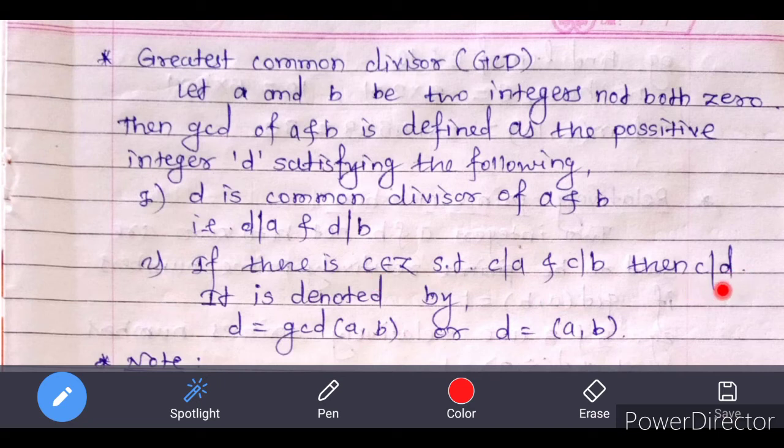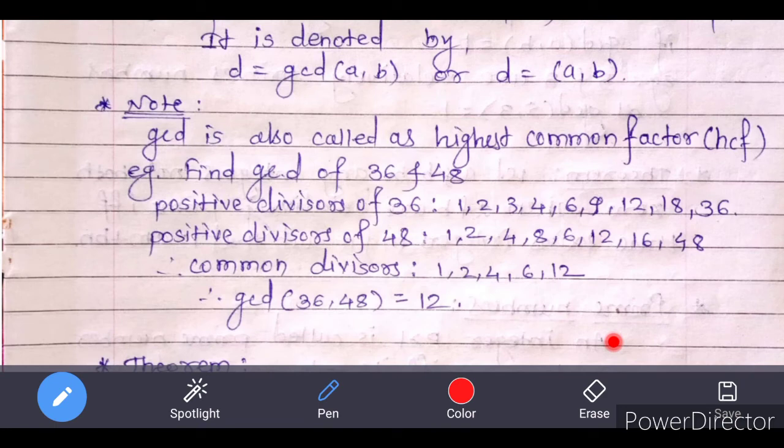And we know that if c divides d, then mod of c is less than or equal to mod of d. Hence d is greater than any other common divisor of a and b, that is c. That is, d is the greatest common divisor among all divisors of integers a and b, and it is denoted by d is equal to GCD of a, b. Note that GCD is also called the highest common factor, that is HCF.